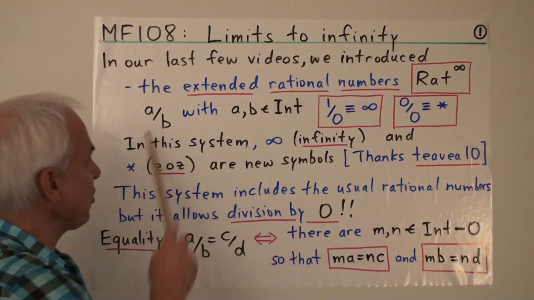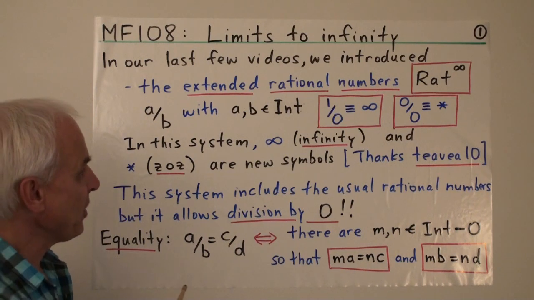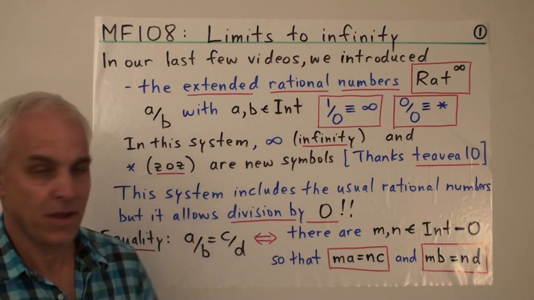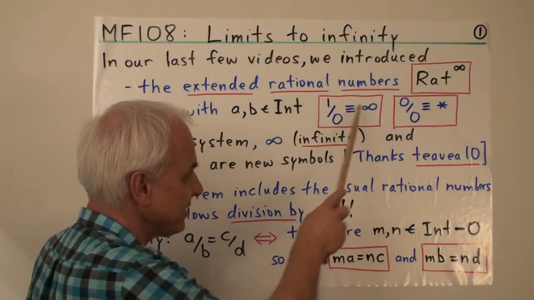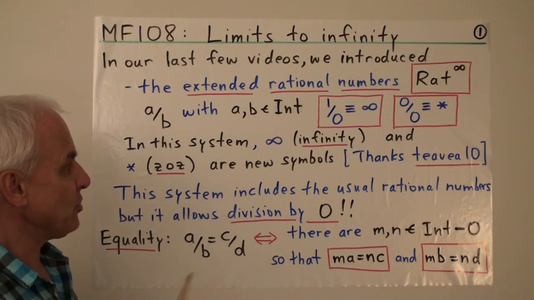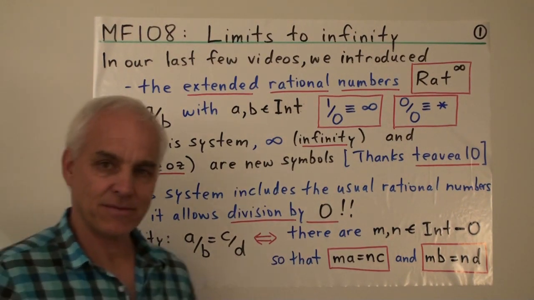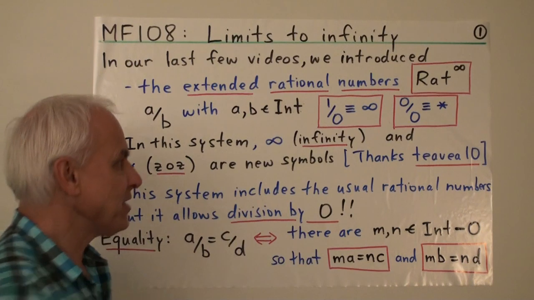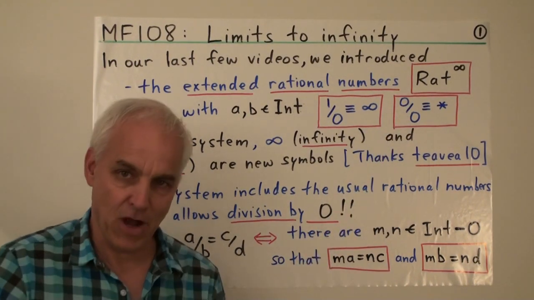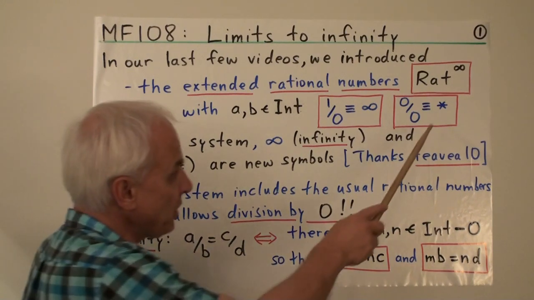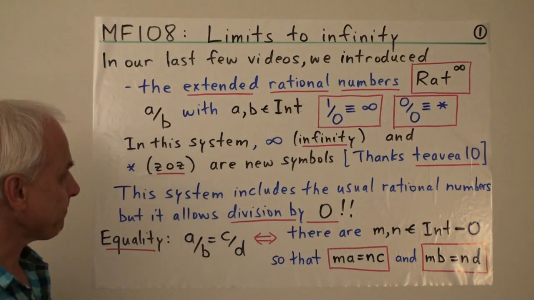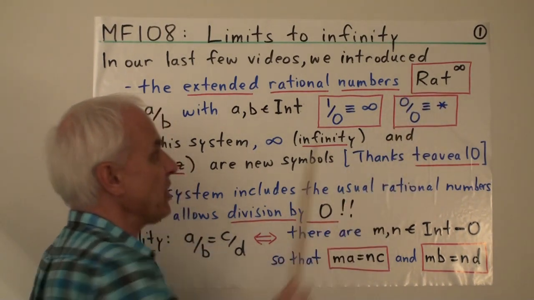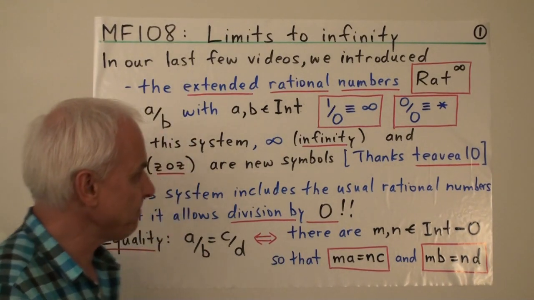And then we saw that we could create a viable arithmetic where we have some new objects appearing, in particular 1 over 0, which we denote by this lemniscate symbol, usually called infinity. And we also saw that, to make this system work logically and algebraically, we also needed to consider a new kind of object, 0 over 0, which I denoted by this asterisk. All right, so these are new kinds of symbols that are occurring in the extended rational numbers, which are not part of the usual rational number system.